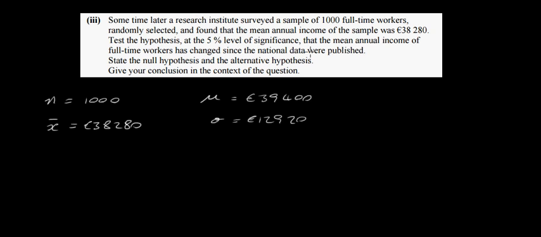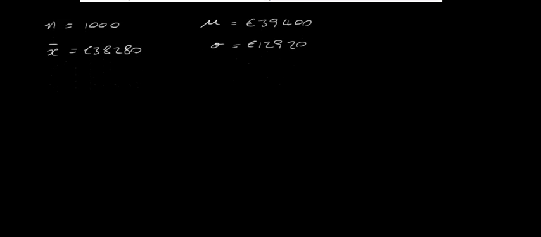So they ask here whether the mean annual income of full-time workers has changed since the national data was published. We've got to state the null hypothesis and the alternative hypothesis and give your conclusion in the context of the question. So it's important to state at the end whether you're rejecting or failing to reject the null hypothesis, and then make a statement in relation to this particular story itself. Okay, so let's start.